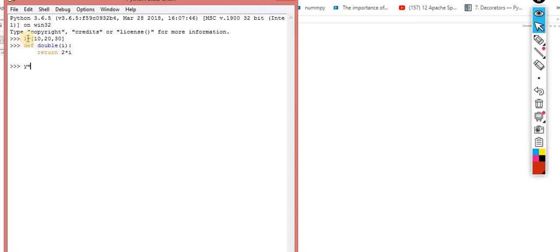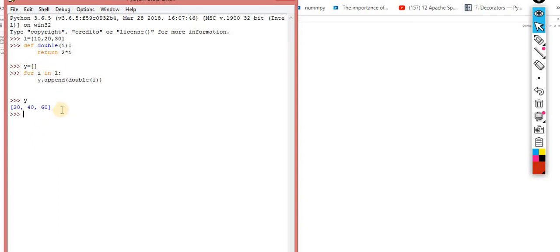This one is an empty list, and way number 1: for i in L, then y dot append of this, calling the function double and passing it here. Let's execute it, and after printing y you get the double of every element. So this is one way.